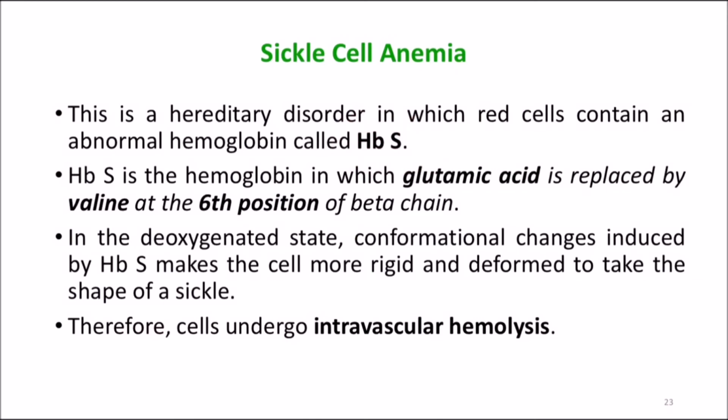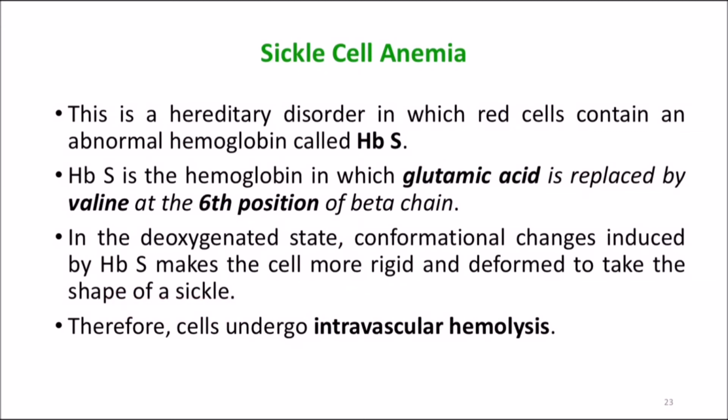HbS is the hemoglobin in which glutamic acid is replaced by valine at the 6th position of the beta chain. This you have to keep in your mind. Several times it is asked. The glutamic acid is replaced by valine at the 6th position of the beta chain. In the deoxygenated state, the conformational changes induced by HbS make the cell more rigid and deformed to take the shape of a sickle. Therefore, the cells undergo intravascular hemolysis.